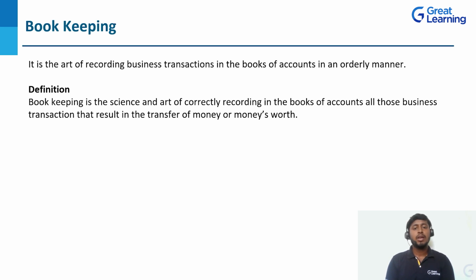For example, if you visit any institution or company, the security officer is going to record your details, correct? Your name, the purpose of visit, which department you are going to visit, and the time you are visiting the institution, all that information is recorded, correct?